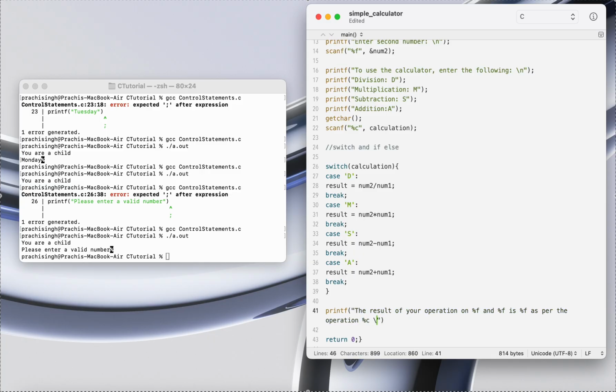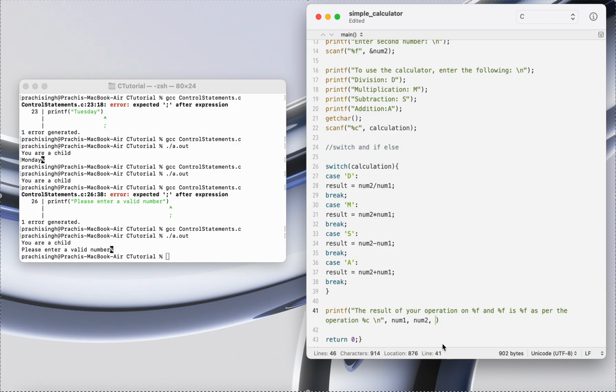Let's always make sure that we add the \n character, otherwise your result might not look good. It has nothing to do with the calculation, just how your result is going to look on the terminal. So my first %f is num1, second is num2, and the result is here %f.